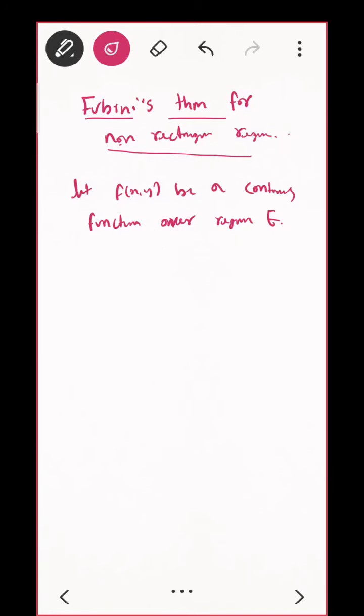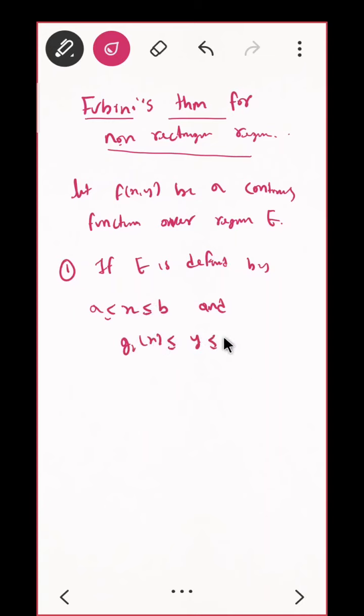Okay, so same, meaning here what will the iterated integrals be? Let me write it as one. If E is defined by A is less than x is less than B, we have solved these already. Now we are just defining everything something like this, correct? So if I try to draw this, how will it look?